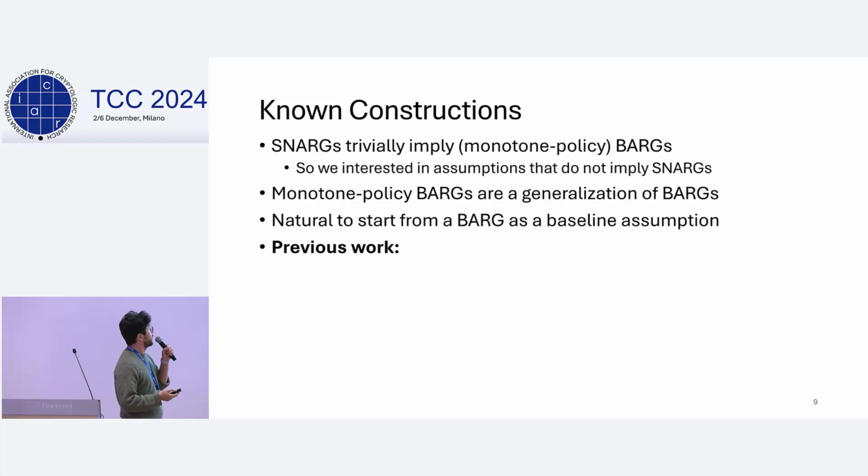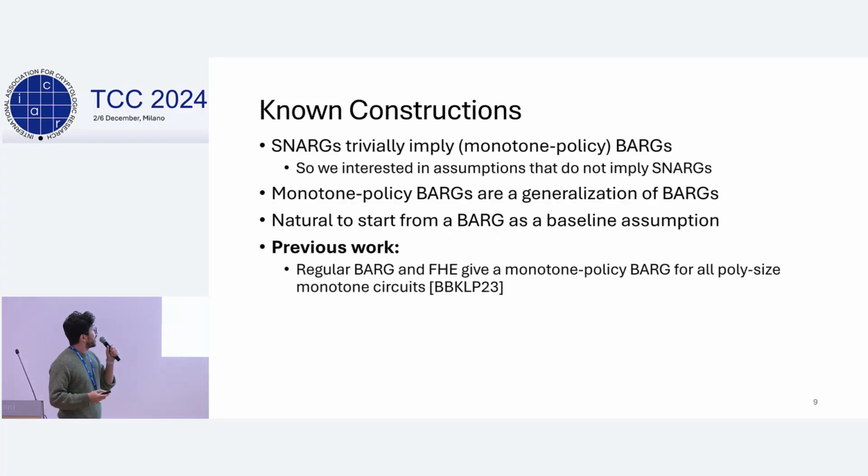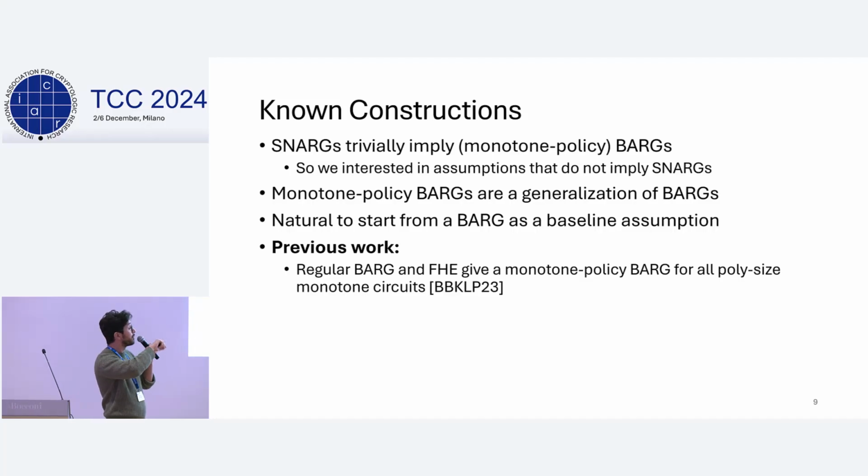So the previous work of Brakerski et al. showed that a regular BARG alongside a fully homomorphic encryption can be used to give us a monotone policy BARG for all polynomial-sized monotone circuits.